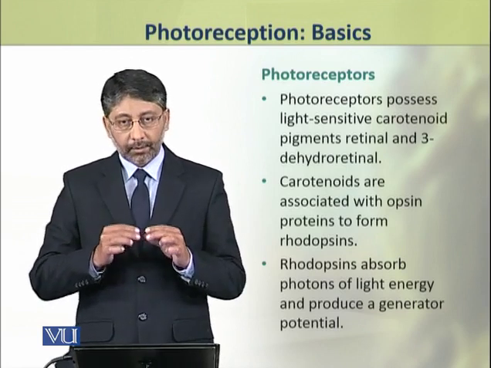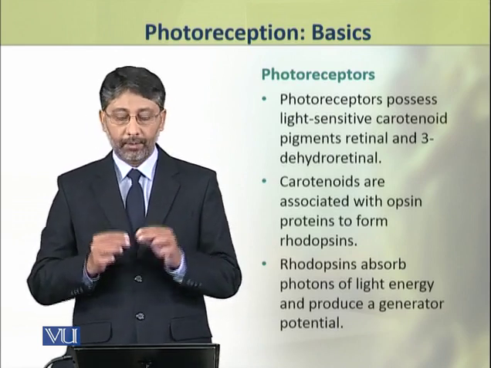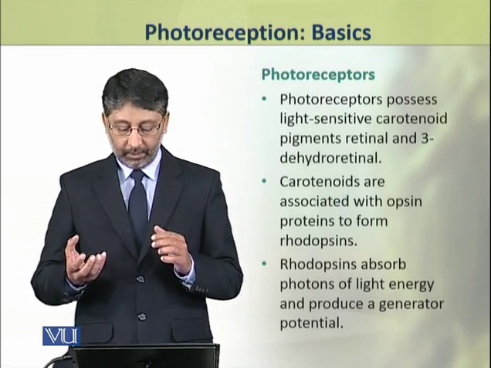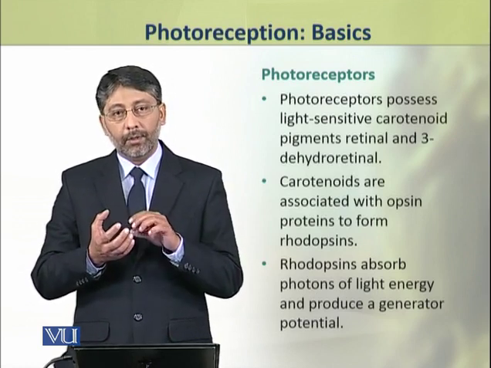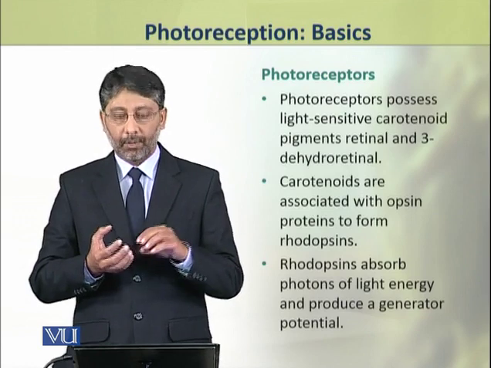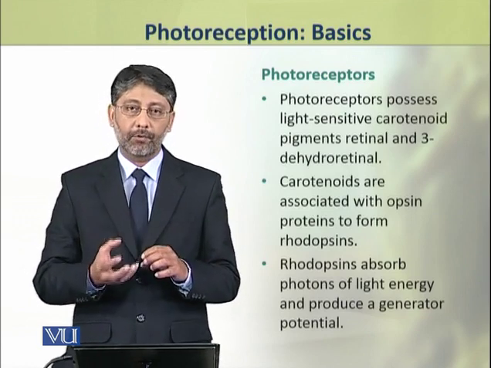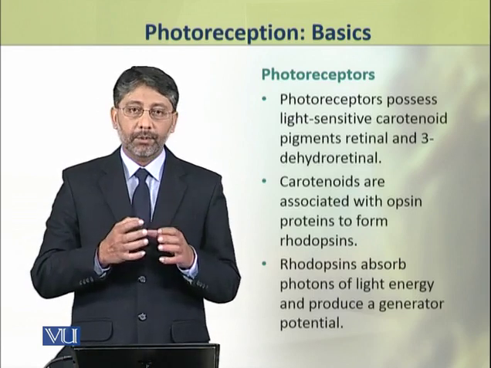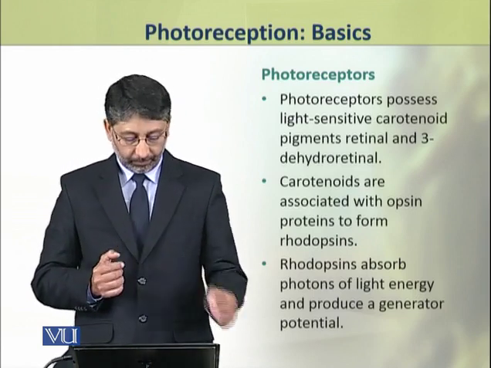These carotenoids are associated with opsin proteins and form rhodopsins. Rhodopsins absorb photons of light and produce generator potentials.